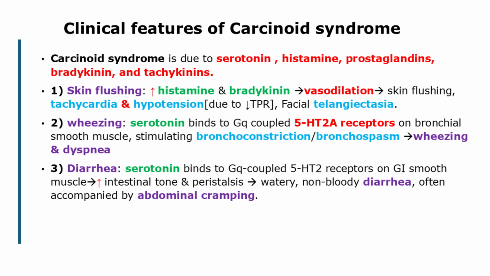2. Wheezing. Serotonin binds to Gq-coupled 5-HT2A receptors on bronchial smooth muscle, stimulating bronchoconstriction. The patient experiences wheezing and dyspnea due to this bronchospasm. 3. Diarrhea. In the gastrointestinal tract, serotonin binds to Gq-coupled 5-HT2 receptors on GI smooth muscle, increasing intestinal tone and peristalsis. This results in diarrhea that is typically watery, non-bloody, and can be explosive, often accompanied by abdominal cramping.